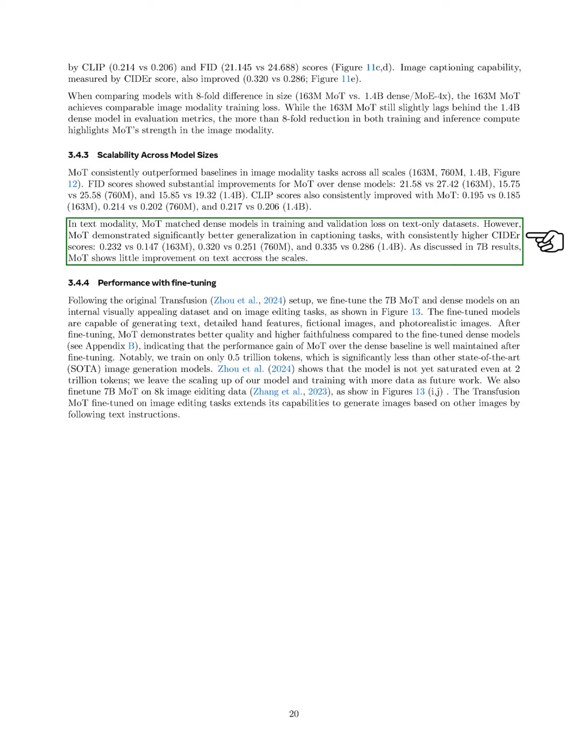In text tasks, MoT matched dense models in training and validation loss on text-only datasets but excelled in captioning tasks, achieving higher CIDEr scores, 0.232 versus 0.147 for 163 million, 0.320 versus 0.251 for 760 million, and 0.335 versus 0.286 for 1.4 billion. As noted in our results, MoT showed limited improvement in text performance across scales.